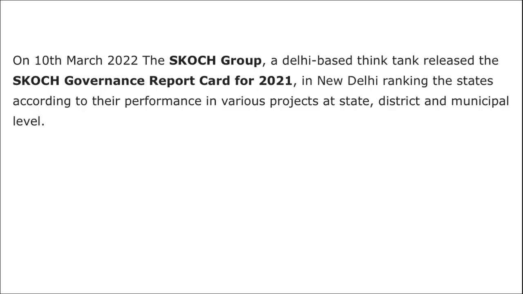But what is this SKOCH Governance report, or what are these rankings, basically? In this, the states are ranked according to their performance in various projects at state, district and municipal level. Based on those project rankings, completions and the performance of those projects, this particular SKOCH governance rank has been released, and the state that secured the first position is Andhra Pradesh. These performances are based on the corruption level. Is the project on time? Are the people doing the work as per the schedule, or are they taking time? So everything is calculated here, and then these rankings are released.